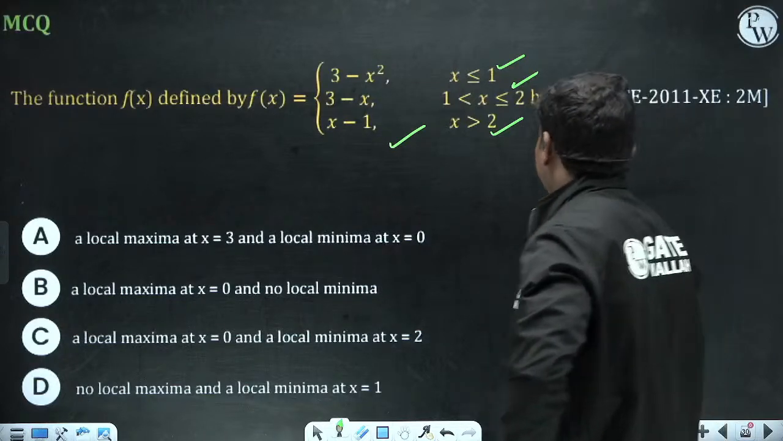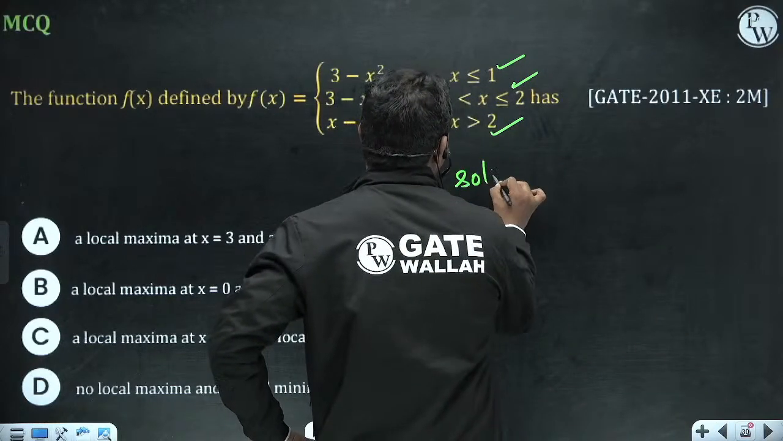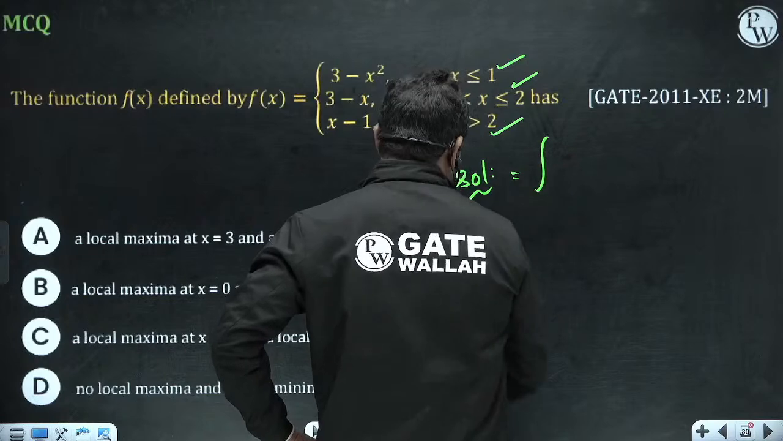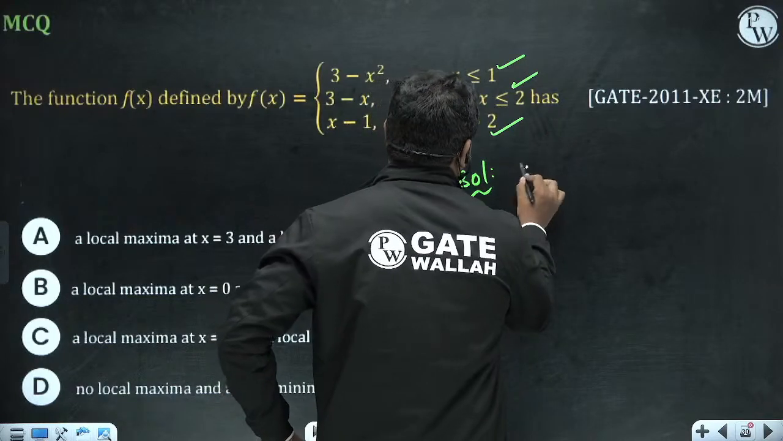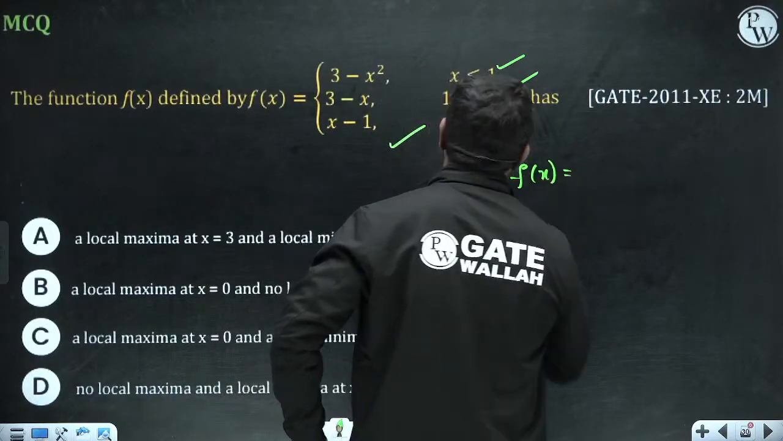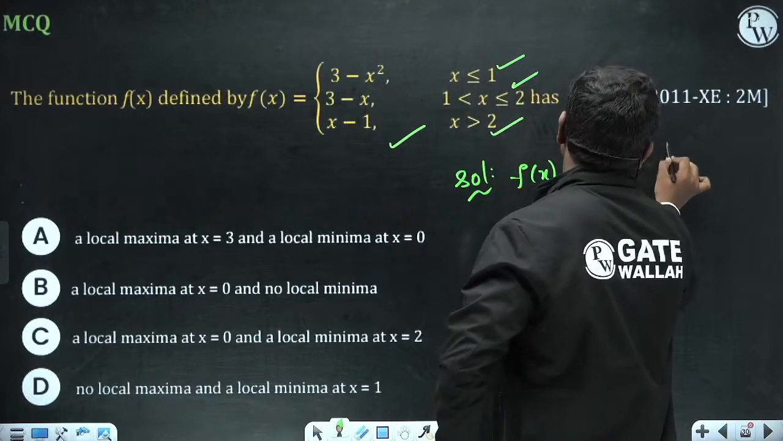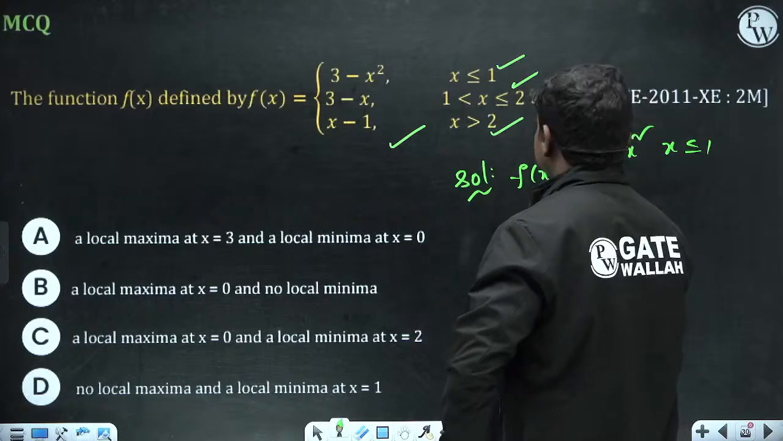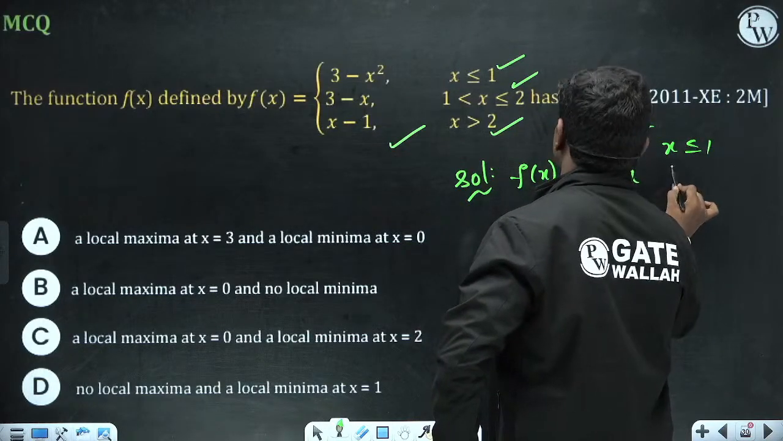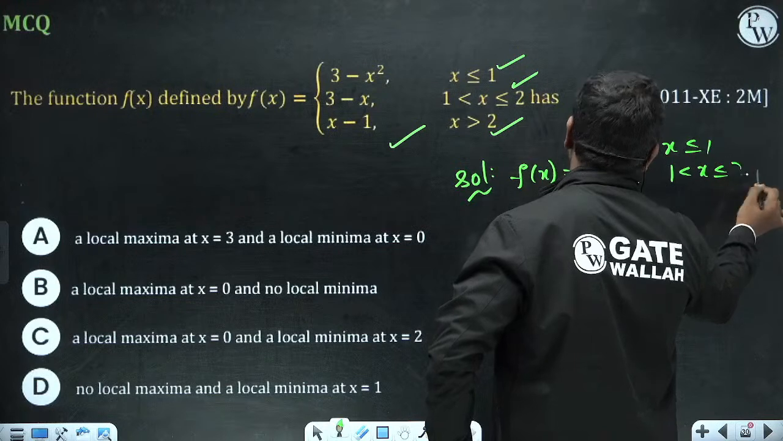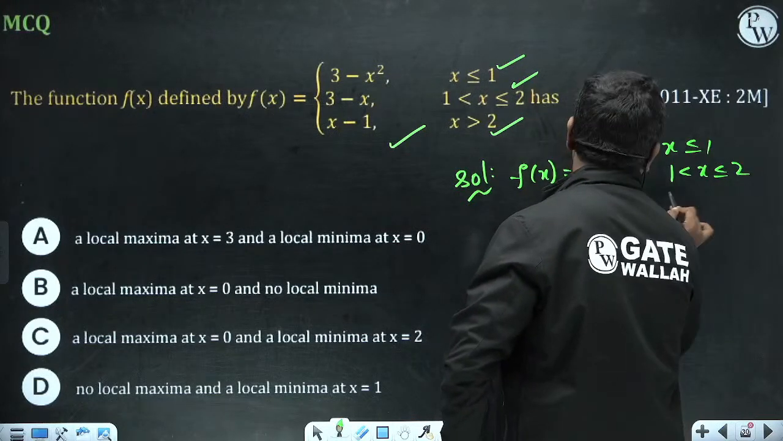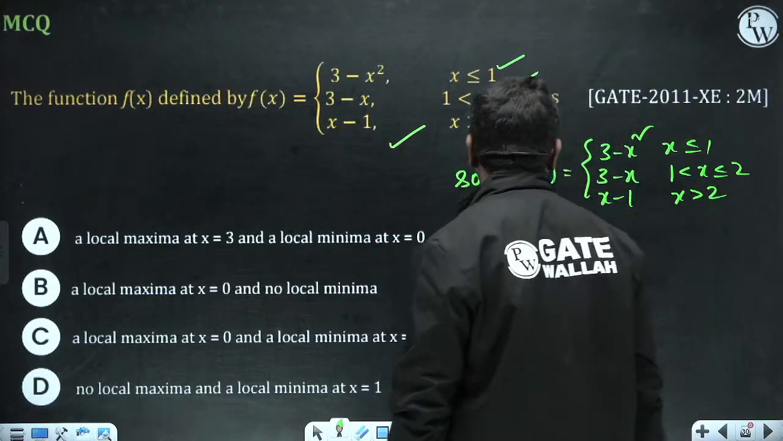Now if you see, f of x is equal to 3 minus x square when x is less than or equal to 1, then 3 minus x when 1 less than x less than or equal to 2, and x minus 1 if x is greater than 2. Now what is f dash of x?